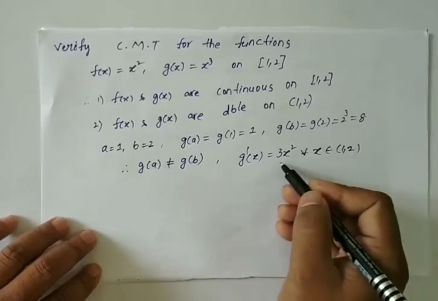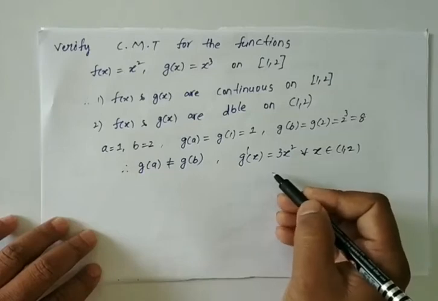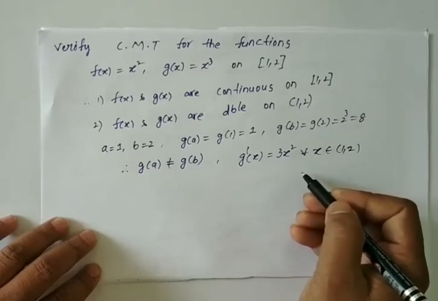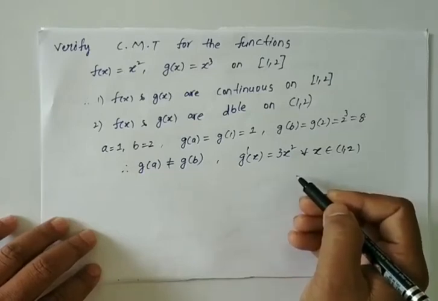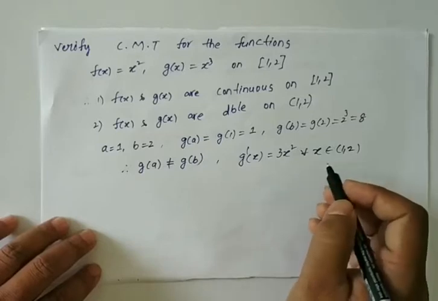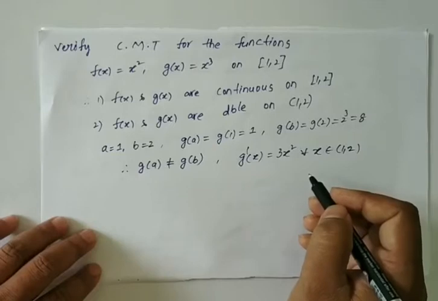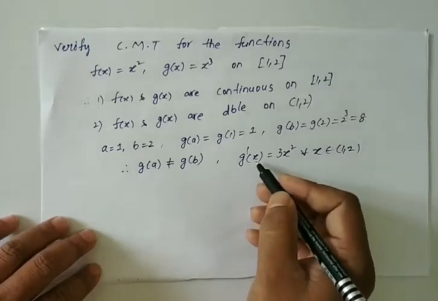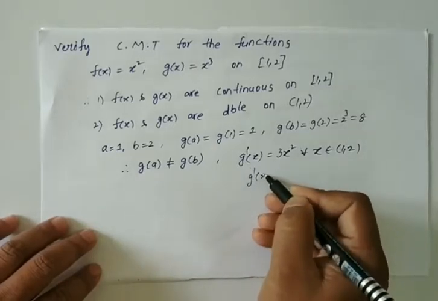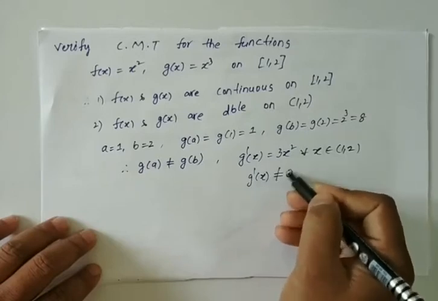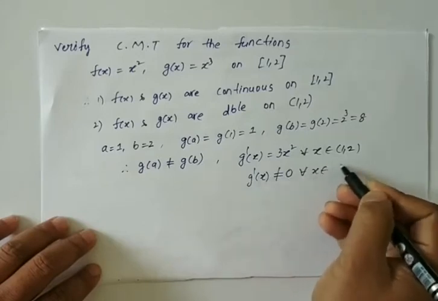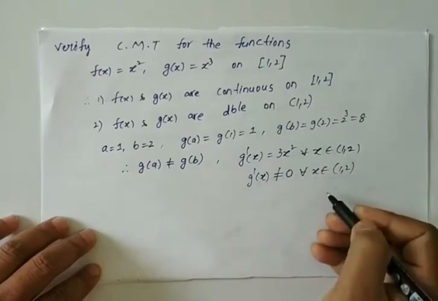At x is equal to 1.5, g dash of x is 3 into 1.5 whole square, which is something defined, that means a finite value. So here g dash of x not equal to 0 for all x belongs to open interval 1 comma 2.